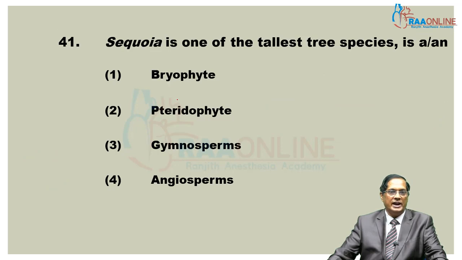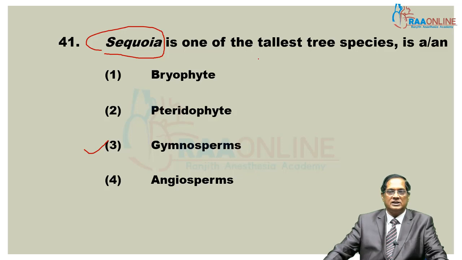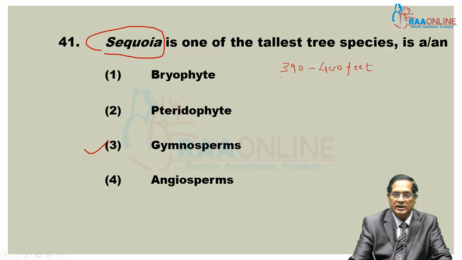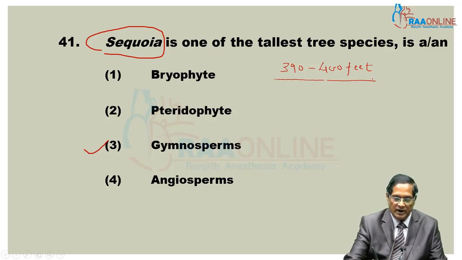Sequoia, a giant tree of the plant kingdom. It's a member of gymnosperm, the tallest gymnospermic tree. Height is roughly 390 to 400 feet approximate. Sequoia sempervirens.